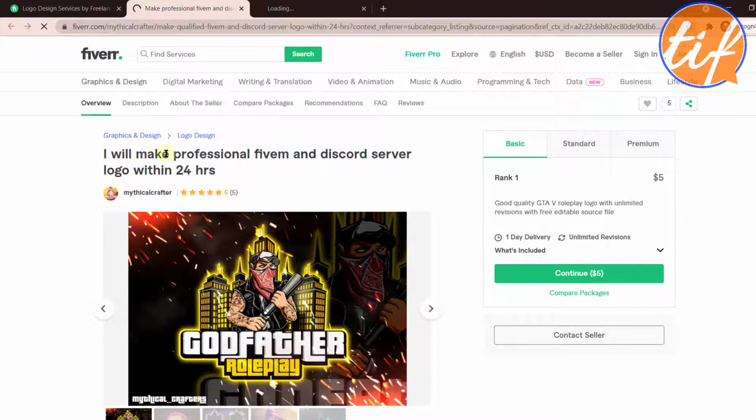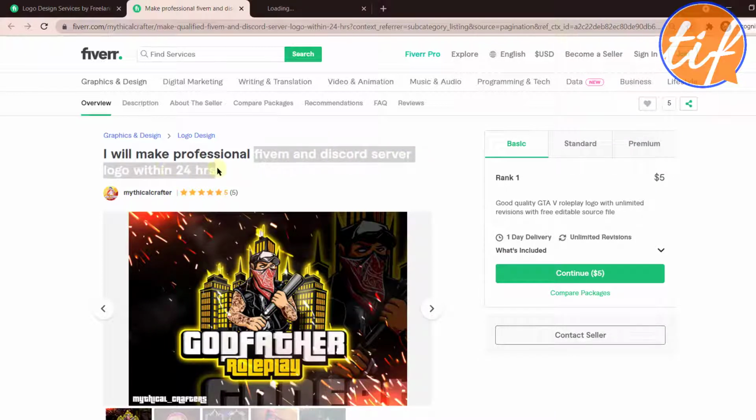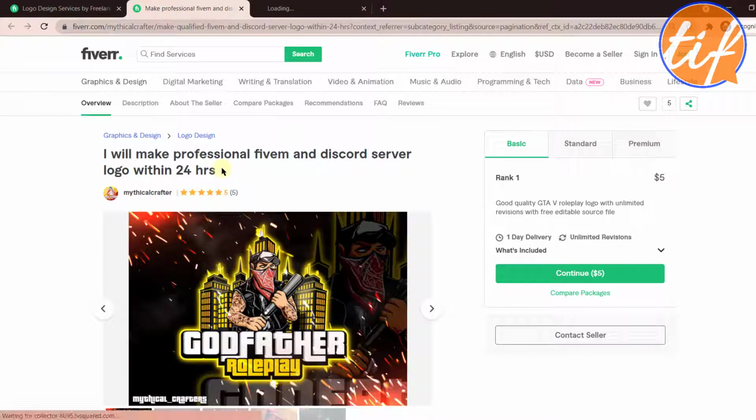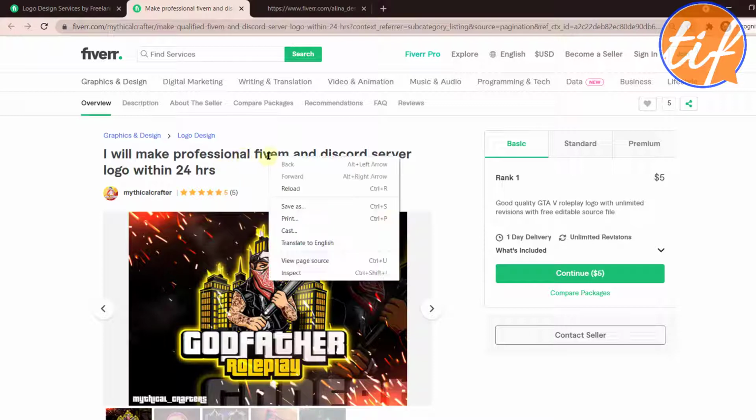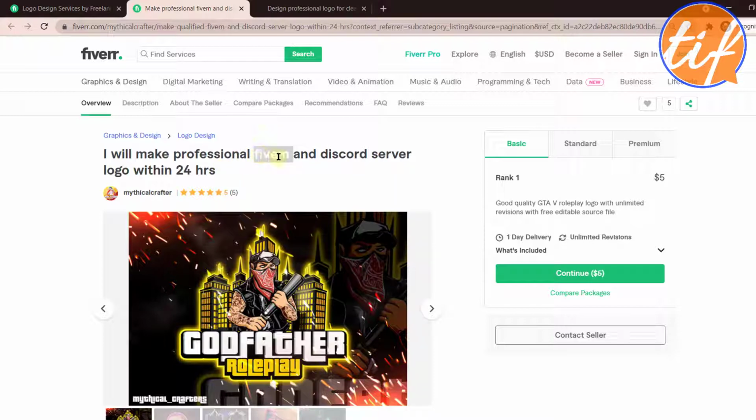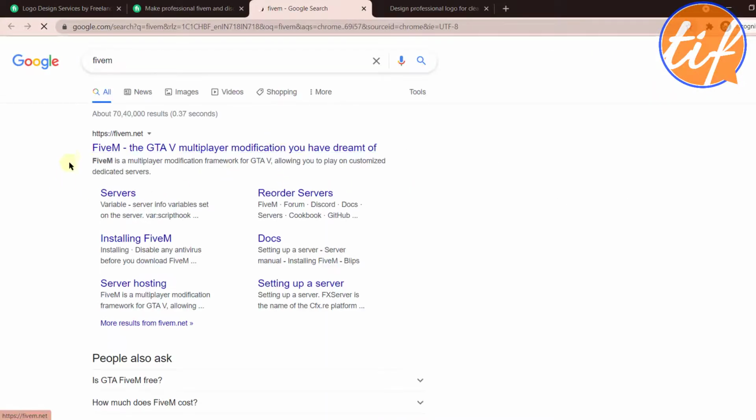It says I will make professional 5M and Discord server logo within 24 hours. This title itself tells you how precise, how specific this particular gig is. The seller is selling only 5M and Discord server logos. I'm not too sure what is 5M. Maybe just search on Google once. Let's see what it is.